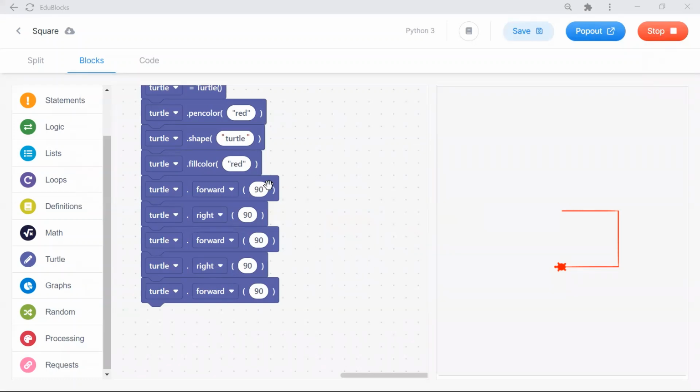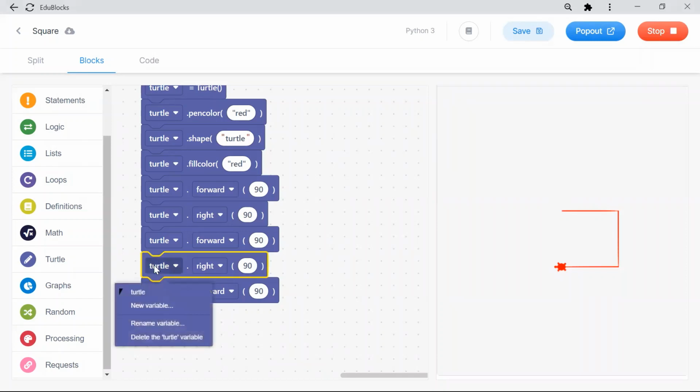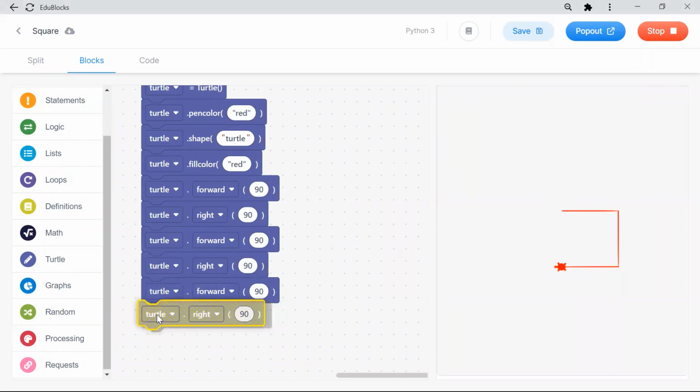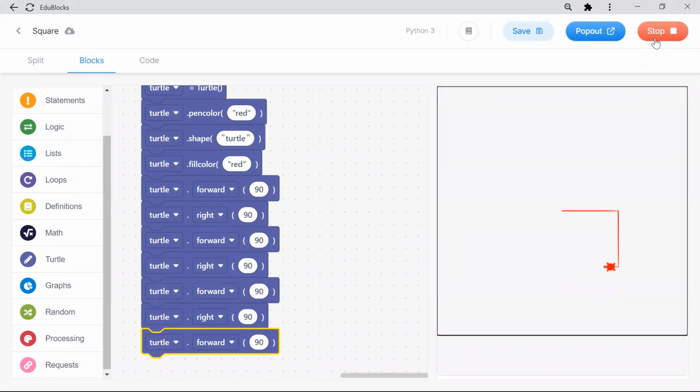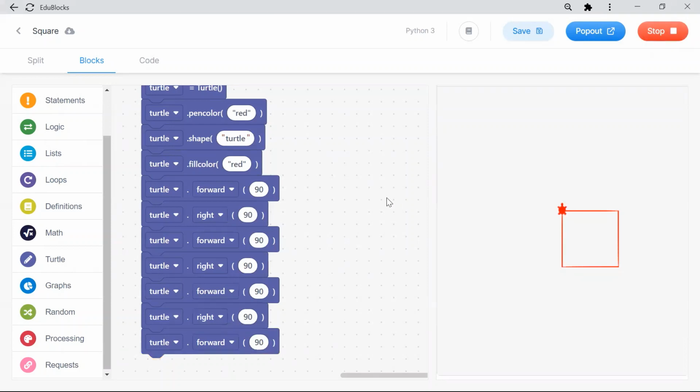Just imagine you are standing in this line. What is your right hand side? What is your left hand side? What angle do you have to change? So finally, again you change the right angle and again you go forward. So our square is completed. Today's session is over. You practice this and let me know. Next session we'll continue. Got it? Any doubt?